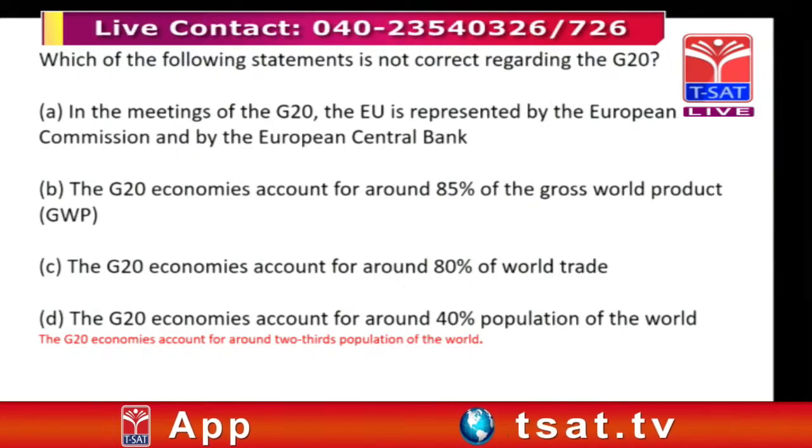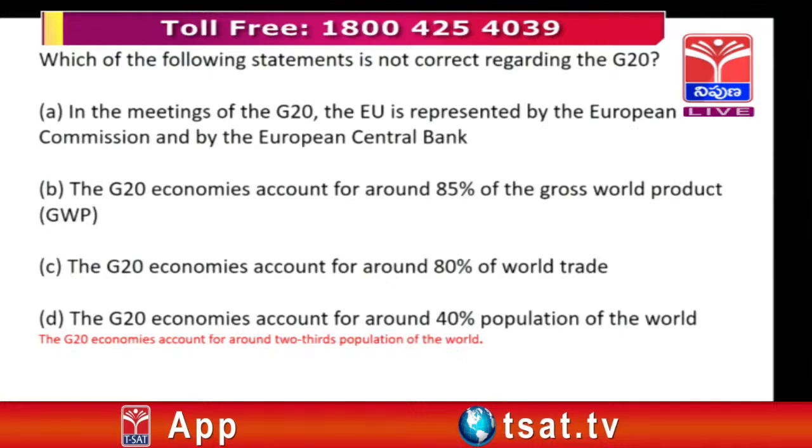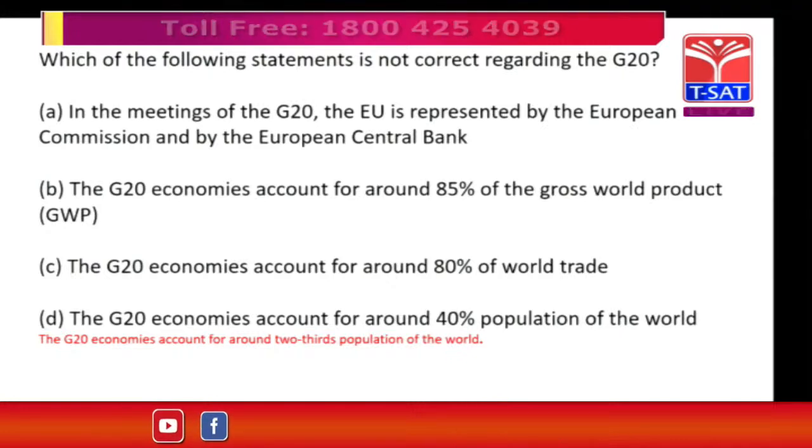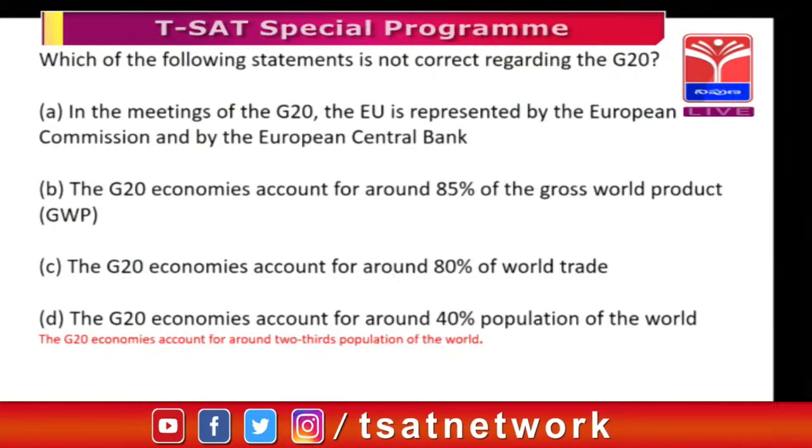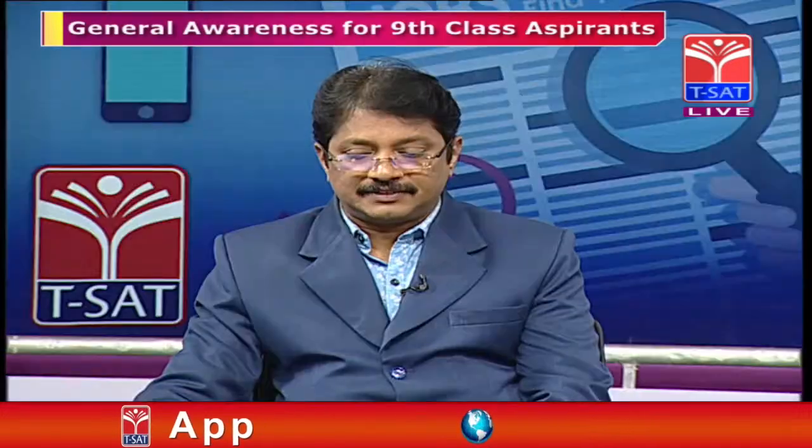Correct. Or 85% of the gross world product, which is more than three-fourths. Yes, sir, 85% is more than three-fourths. So G20 economies account for around two-thirds of the world's population. This is very important.